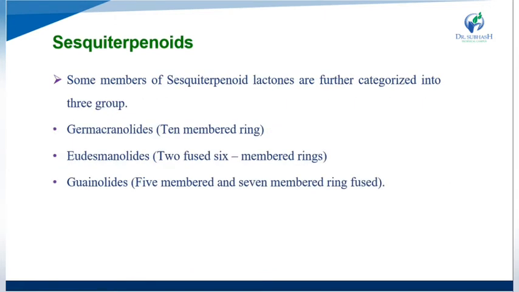Some members of the sesquiterpene lactones are further categorized into three groups.